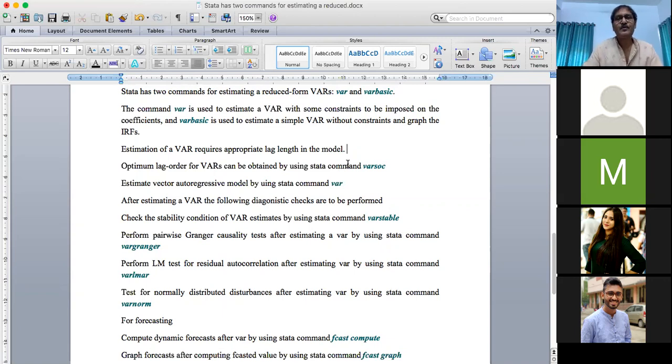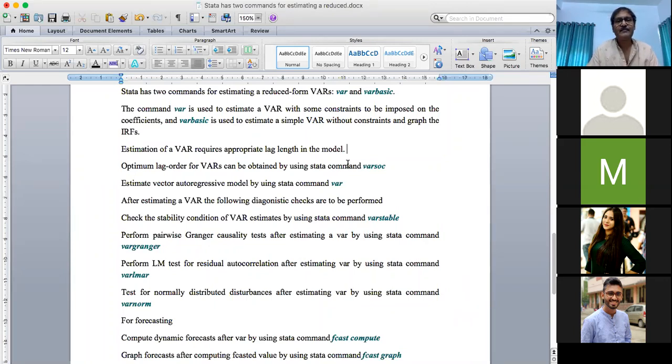If you want to estimate the consumption income relationship, you have two variables: one is aggregate consumption expenditure, another is national income. So you have decided how many variables to be incorporated into the VAR. Another aspect is how many lags to be incorporated into the model. You cannot specify the lags arbitrarily. That depends on the basics of the data generating functions of the variables you are using in your model.